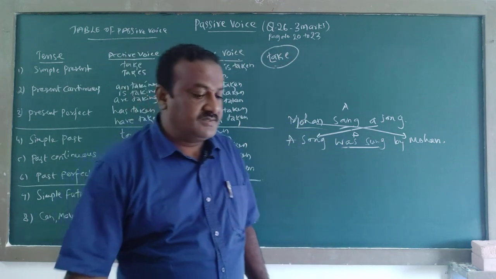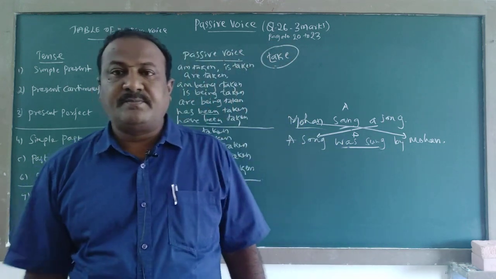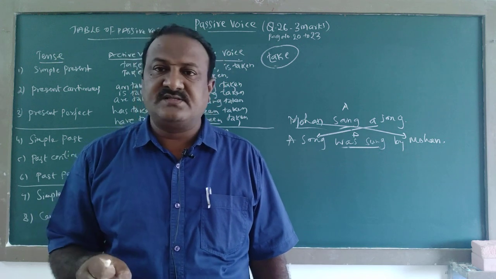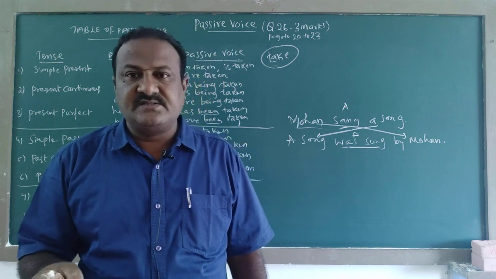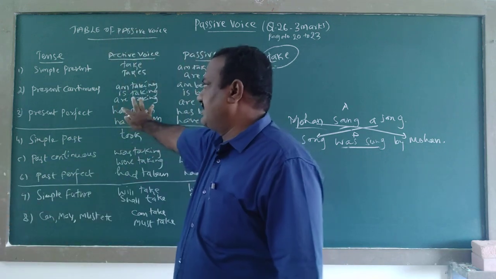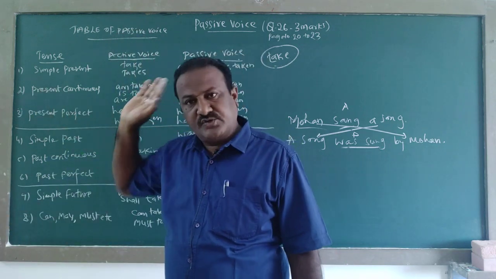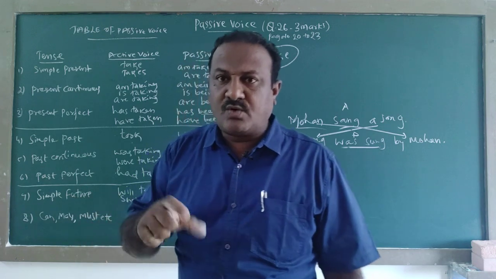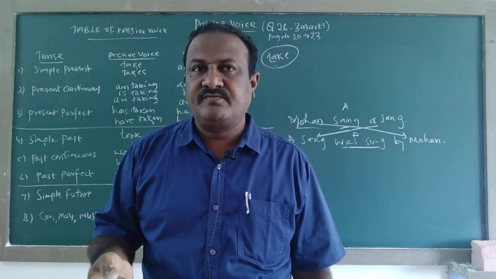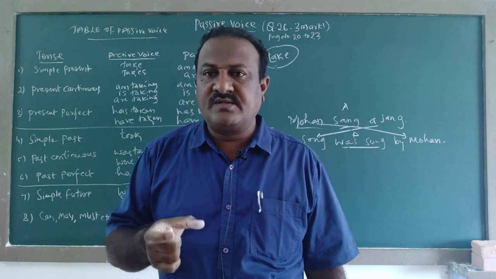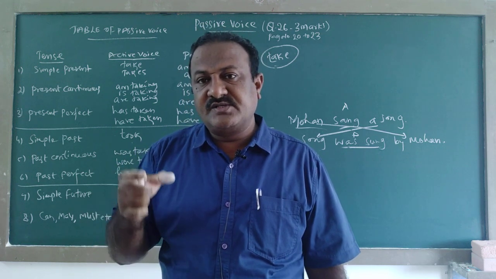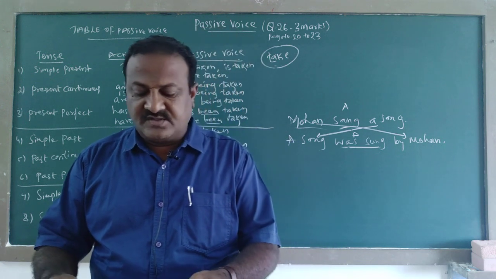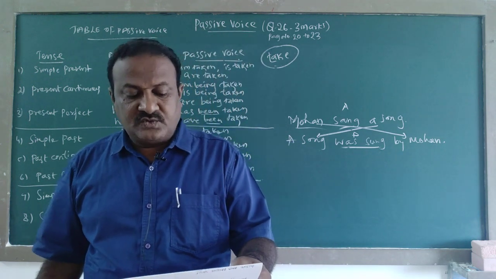If we know this table, then after the change we come to know in which tense the passive form is.